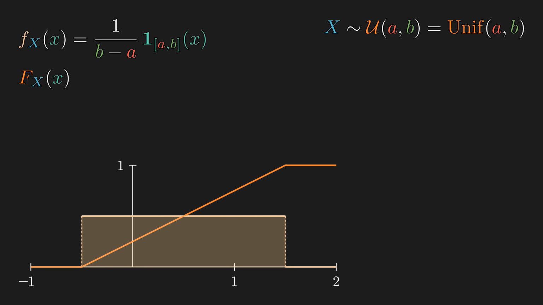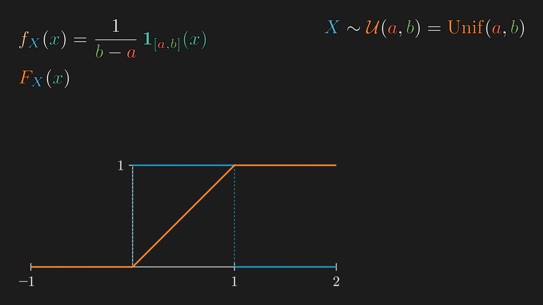Now, just like how normal distributions have a standard version, which is centered at 0 and has standard deviation of 1, we will call the uniform distribution from 0 to 1 the standard uniform distribution.